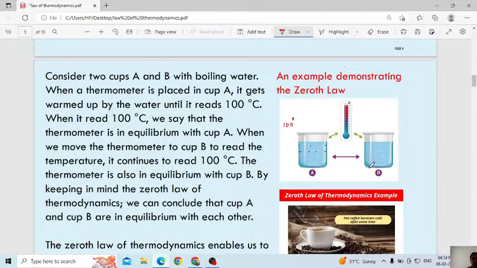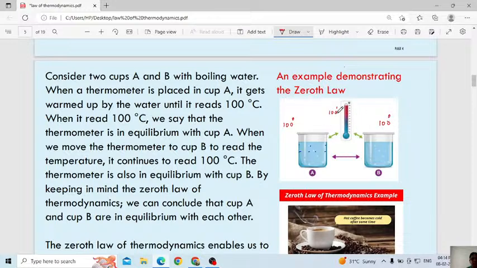Then in another beaker, consider the water. Again you heat this water. This also will attain its boiling temperature of 100. Then the thermometer will show the temperature 100 degrees. Correct? Now when you dip the same thermometer in system B, that also will show the temperature 100 degrees.